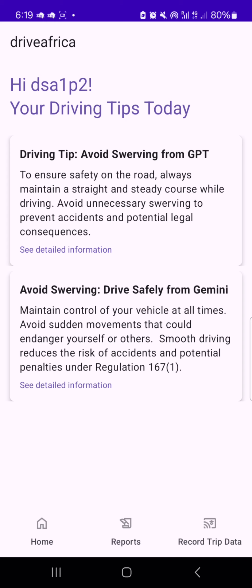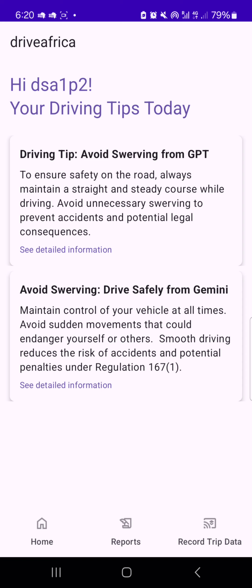Immediately after you drive, the app will analyze your driving behavior to know what unsafe behaviors you exhibited, and then use those to chat with ChatGPT or Gemini to generate these tips.